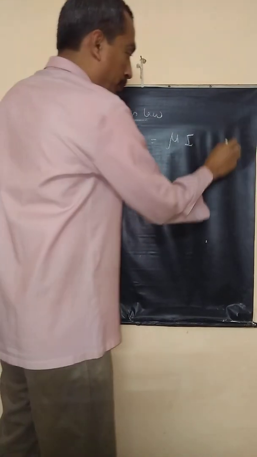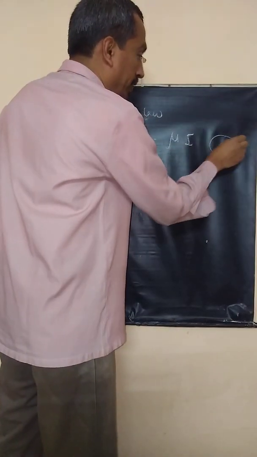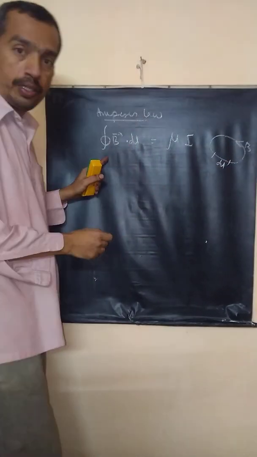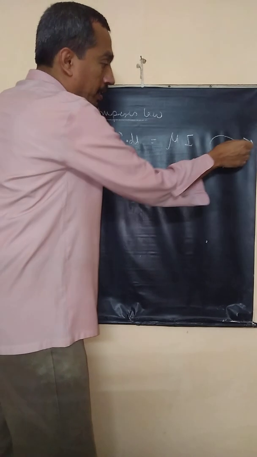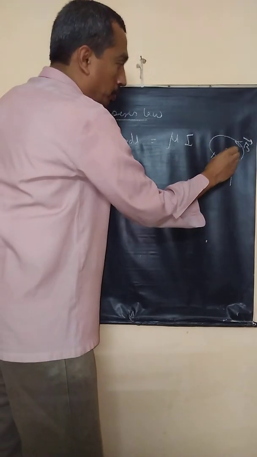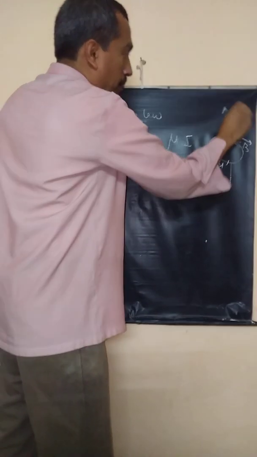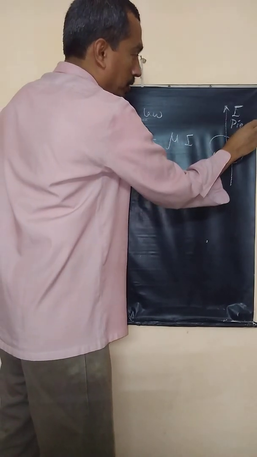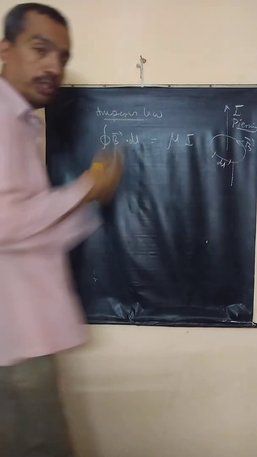Correct? Suppose this is a magnetic field line, and this is dl. If I integrate vector B around this closed path, that is equal to the current penetrating through this surface, the current piercing through the surface.